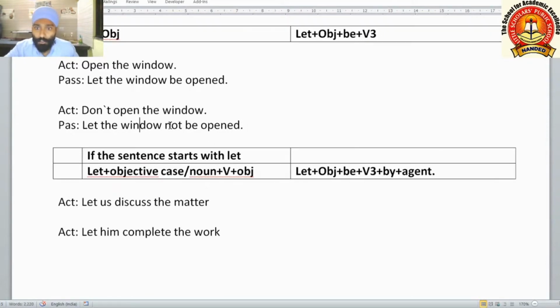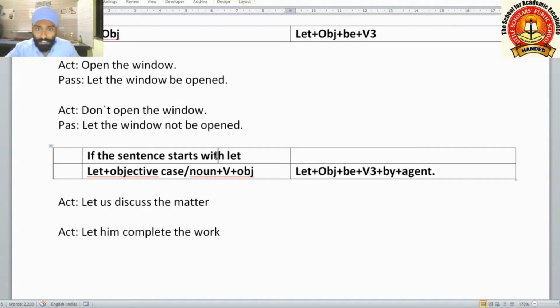If an imperative sentence begins with don't, we use let plus the object plus not plus be plus V3 form of the main verb. Here only before be we are using not for negative sentences. Let the window not be opened.